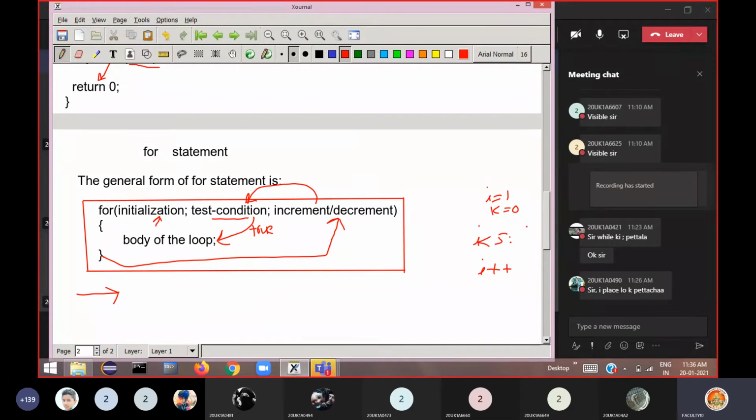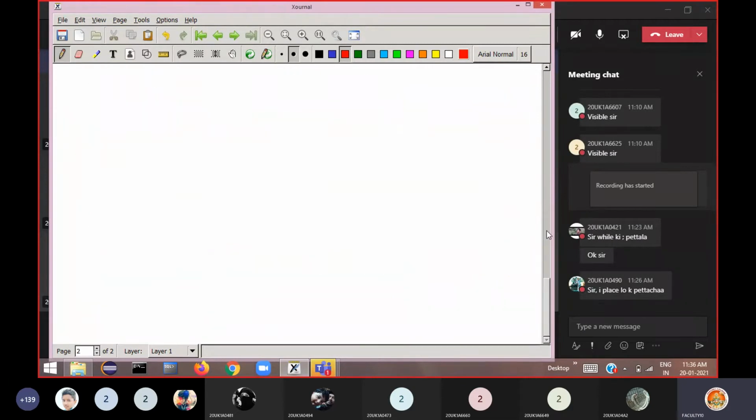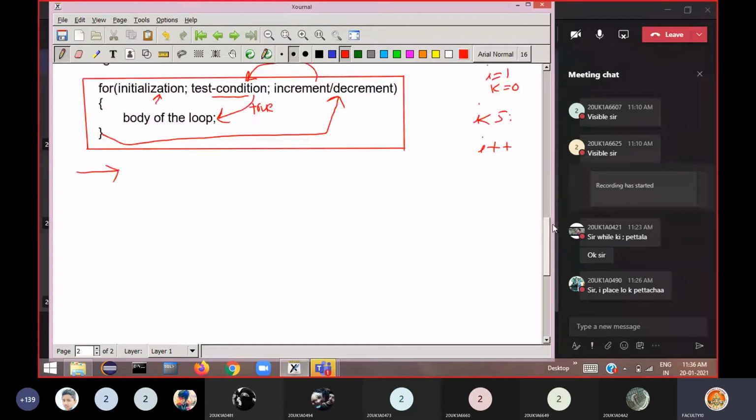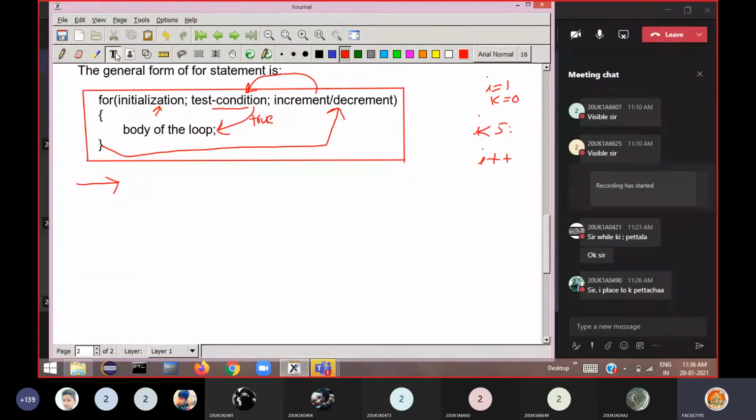So let's take an example of how this for loop can be used in a program. Take an example: int x, I take another variable here.